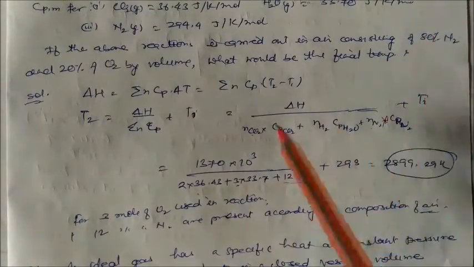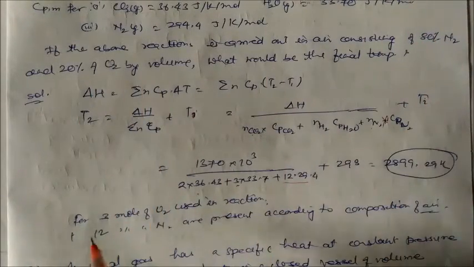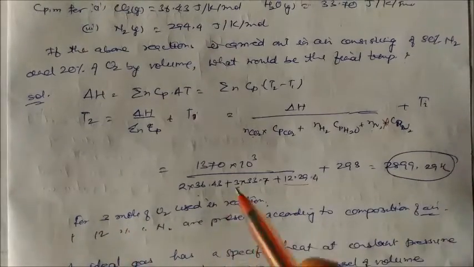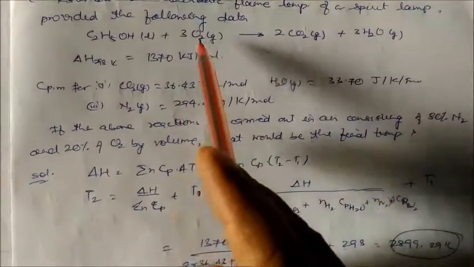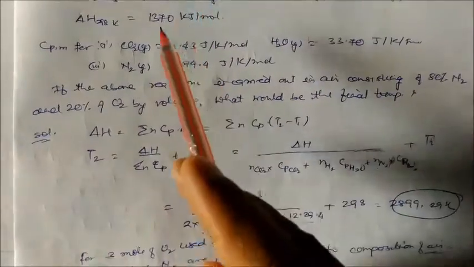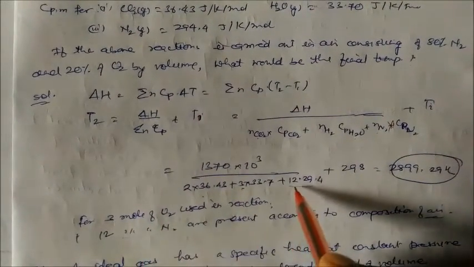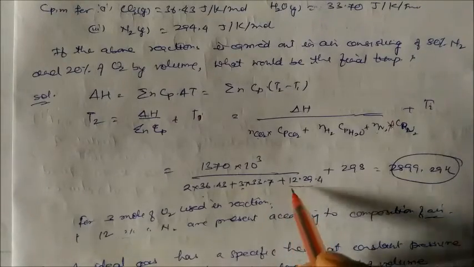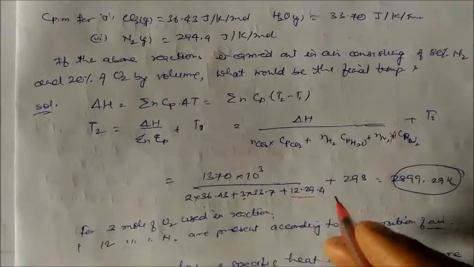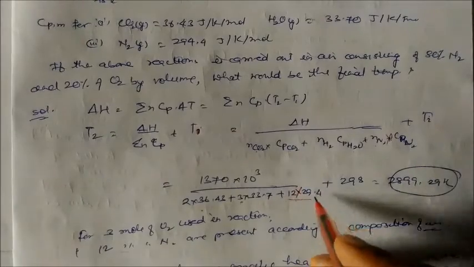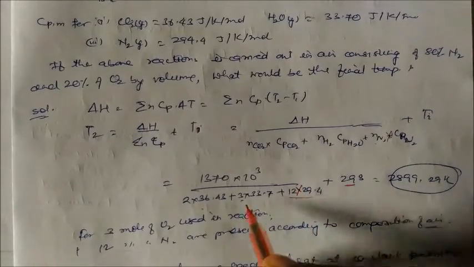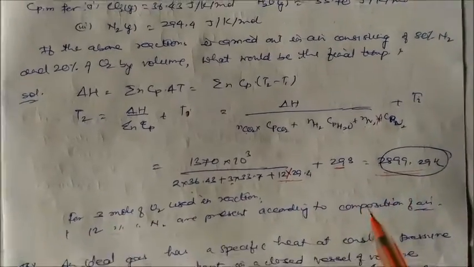If oxygen you are taking is 4 moles, because see here, 3 moles are used, means 1 mole is left. So definitely there will be 12 moles of nitrogen. So we'll take 12 moles of nitrogen and multiply by the heat capacity. And then again this is the initial temperature. If you solve it, you will get this final temperature.